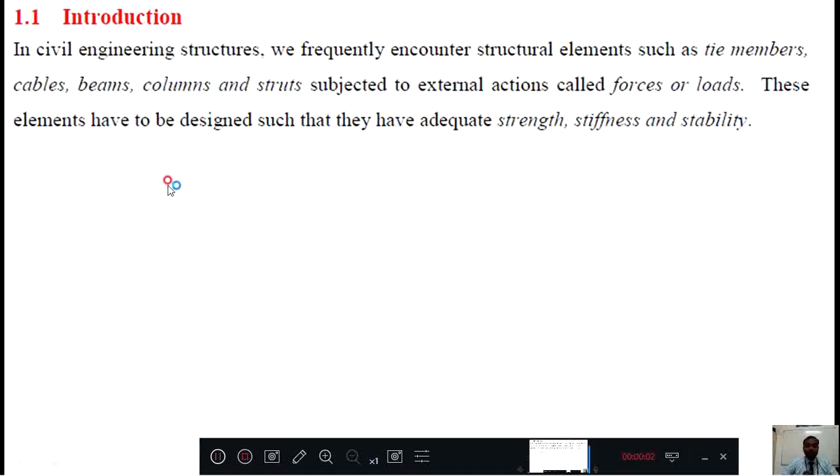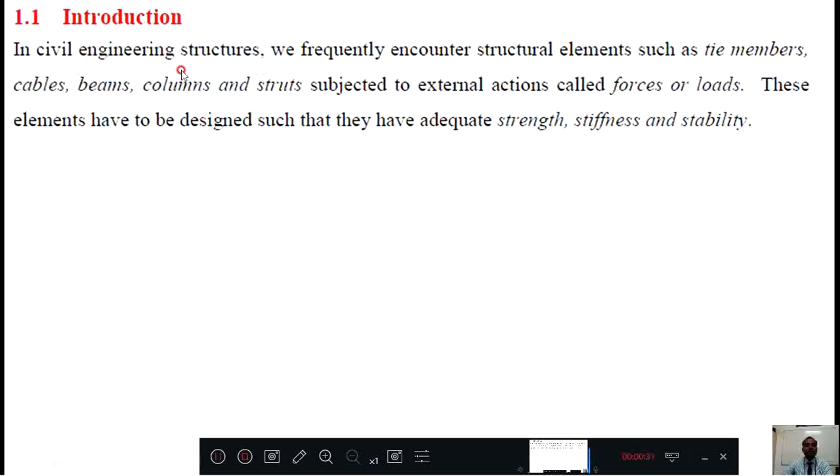Now in the last class I explained the syllabus, what syllabus is there in the strength of material, that is 18CV32, and now from now onwards I will start the first module, that is simple stress and strains. Okay, and in that one introduction, if you see here something I wrote here, that in civil engineering structures we frequently encounter.